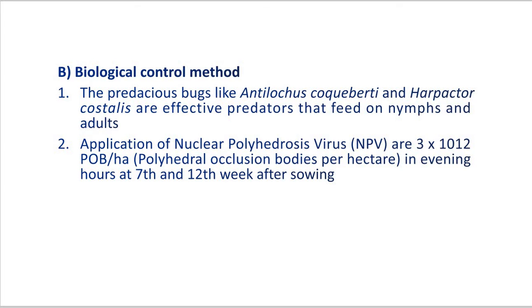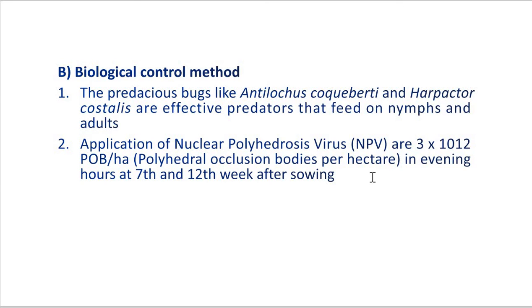Now the application of nuclear polyhedrosis virus, that is NPV, in the ratio of 3×10^12 POB per hectare, that is polyhedral occlusion bodies per hectare, in the time of evening.